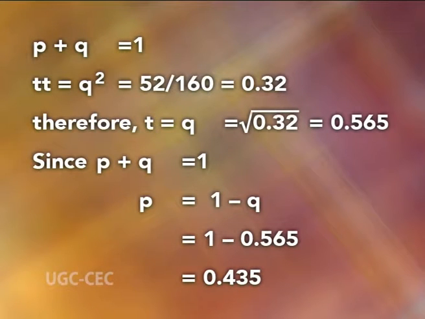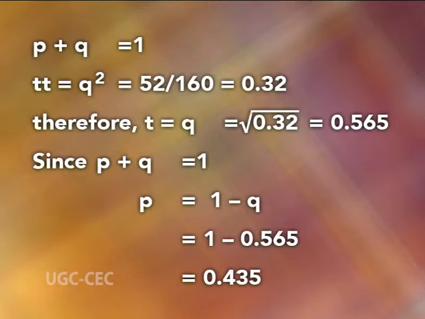Let us consider that frequency P represents gene capital T and frequency Q represents small t gene, that is, P + Q = 1. Small t = Q² = 52/160 = 0.32. Therefore, t = Q = square root of 0.32,